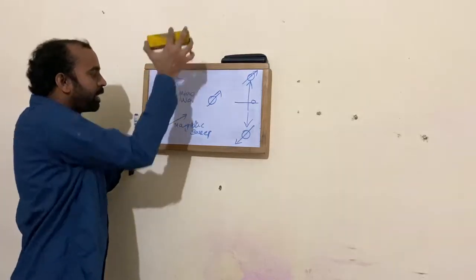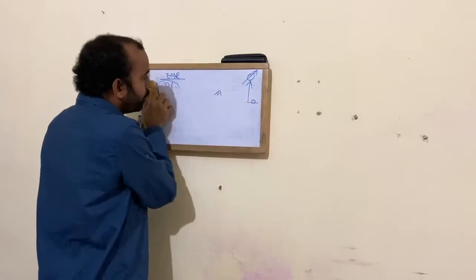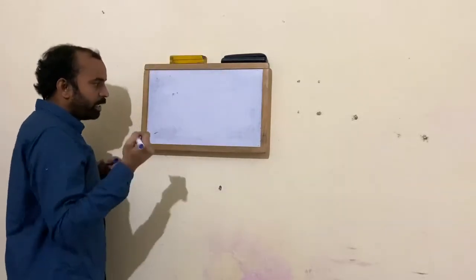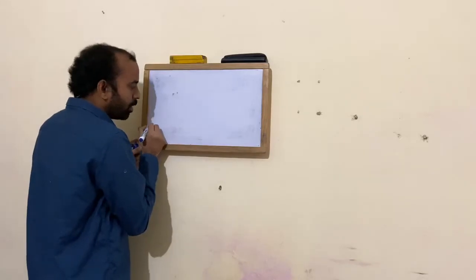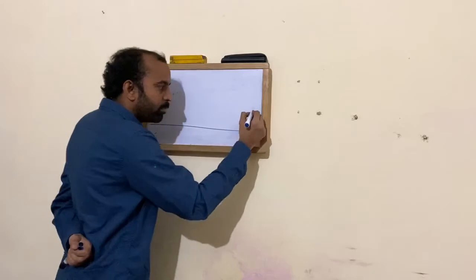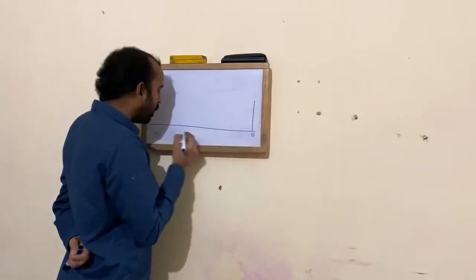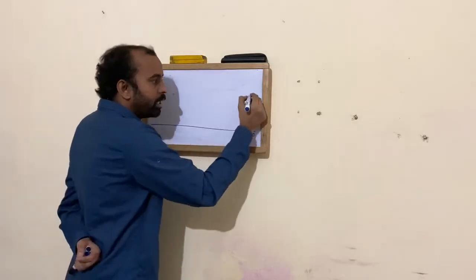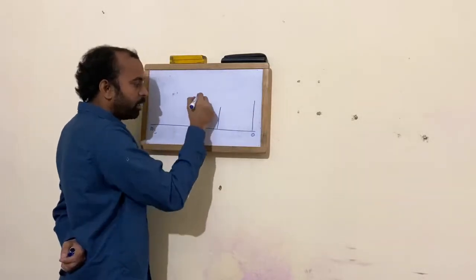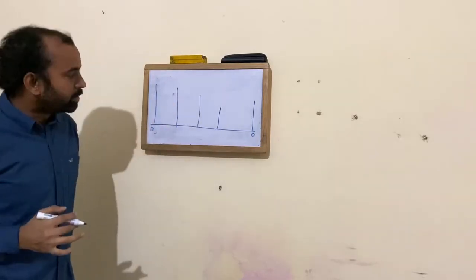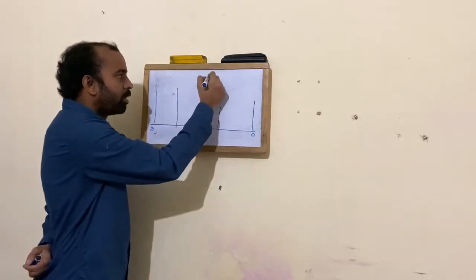Now what exactly we generally see in NMR is a scale from 0 to 10 or more than 10 for 1H NMR. Here you get a different signal for different environments. Generally this is for 1H NMR.